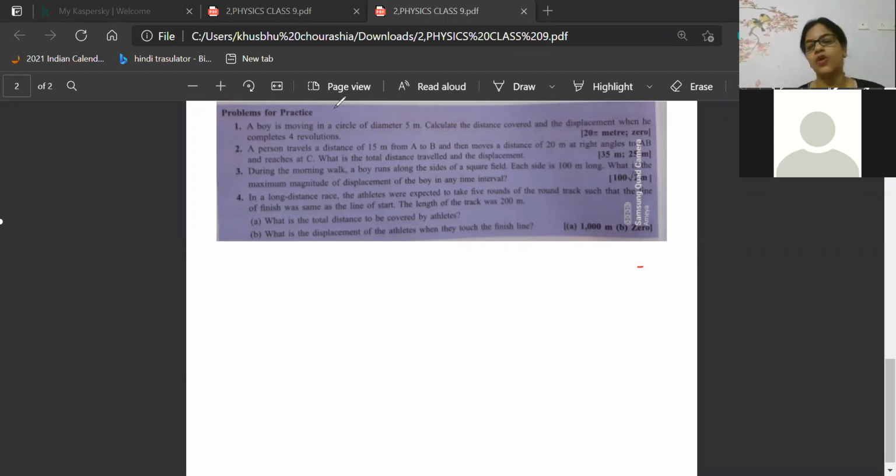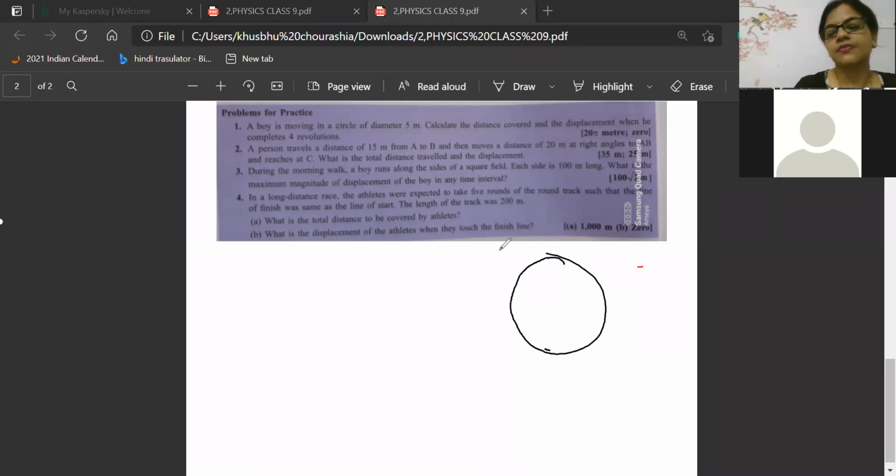Now, beta, another important point, because distance and displacement cannot finish here. I cannot finish the part here itself. Look here. Now we will take a circular path. In this circular path, Khushbu auntie is moving. Now in this, what will be Khushbu auntie's distance and her displacement?